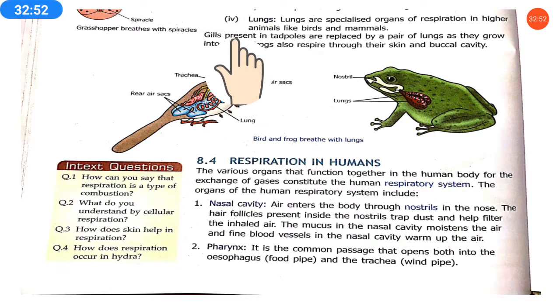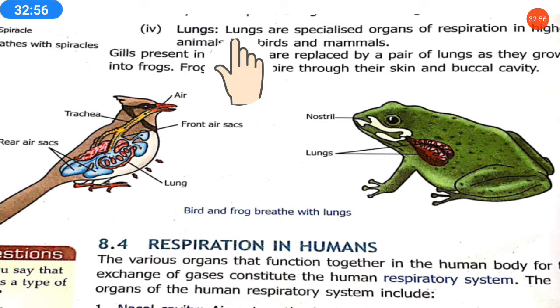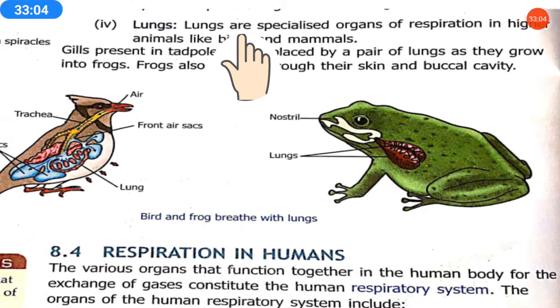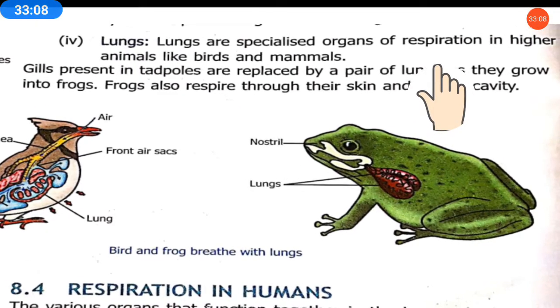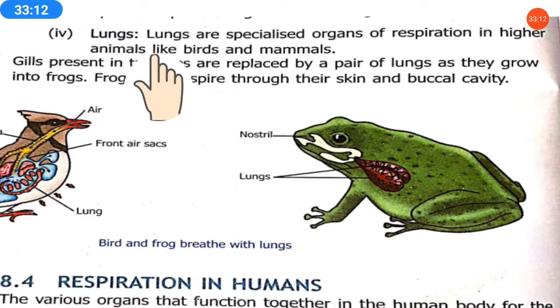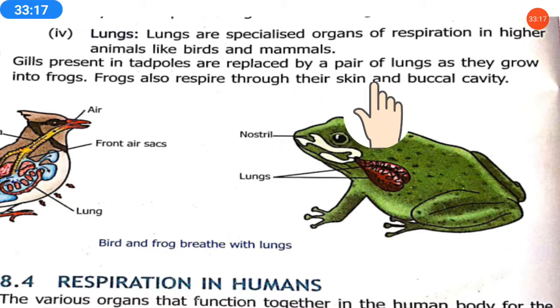Then the last part is what? Lungs. Through the lungs also some animals do the respiration process. Lungs are the specialized organs of respiration in higher animals like birds and mammals. In birds and mammals, what is present? Lungs. Gills present in tadpoles are replaced by a pair of lungs.